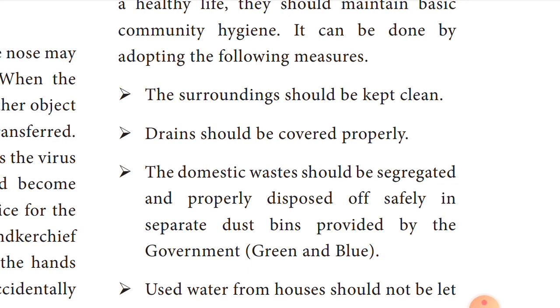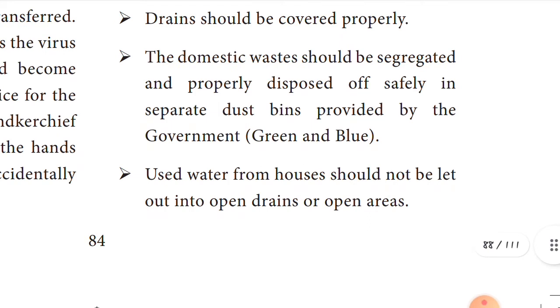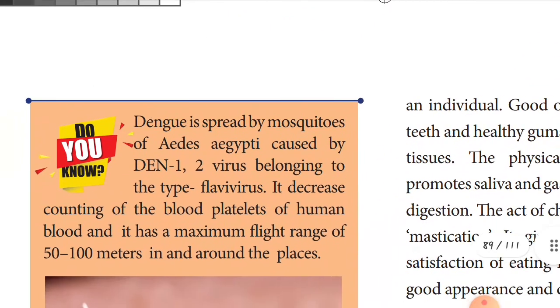You see the green and blue color dustbins, children? That is the main disposal of domestic waste. And last, water from houses should not be let out into open drains or open areas. That's very important.